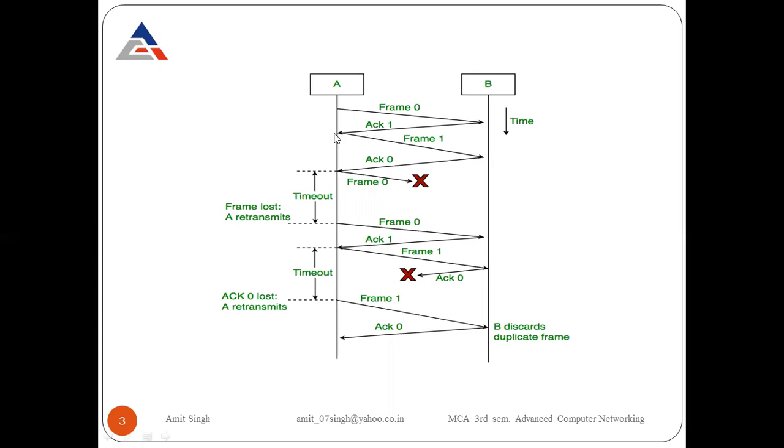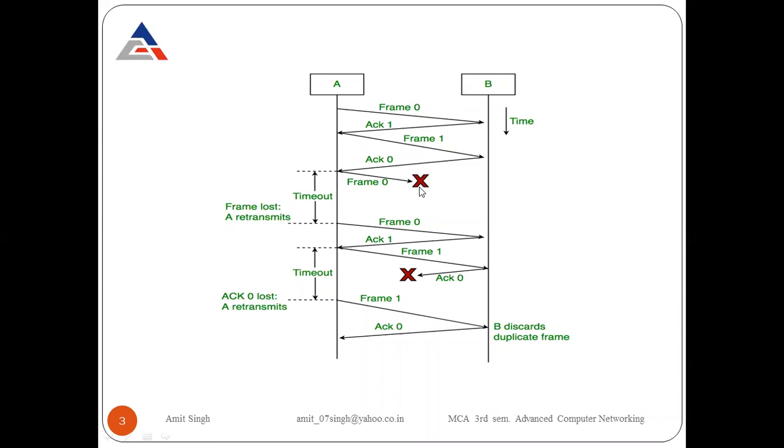Whenever the sender receives acknowledgement 1, the sender comes to know that frame 0 is received by the receiver side. So it sends the next frame, suppose frame number 1. The receiver receives frame number 1 and sends acknowledgement ACK 0. Whenever the sender receives ACK 0, it means the previous frame was received. Now the receiver looks for the next frame. At the next time, A sends frame number 0.